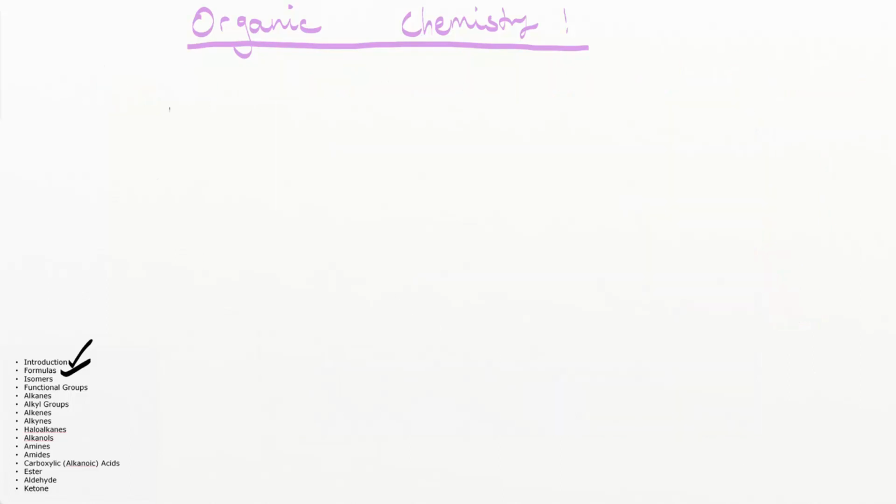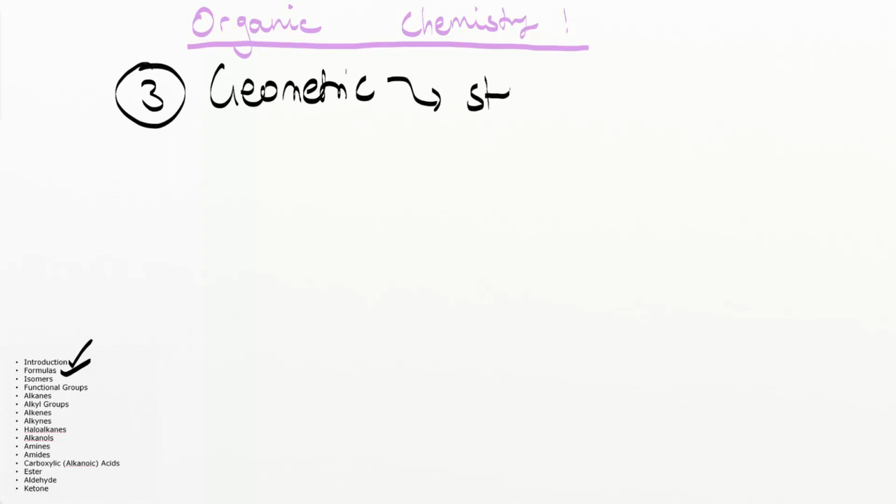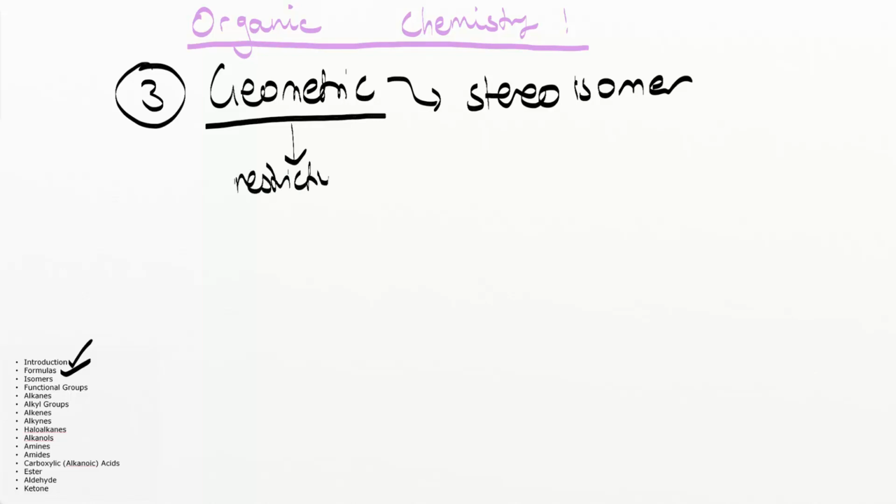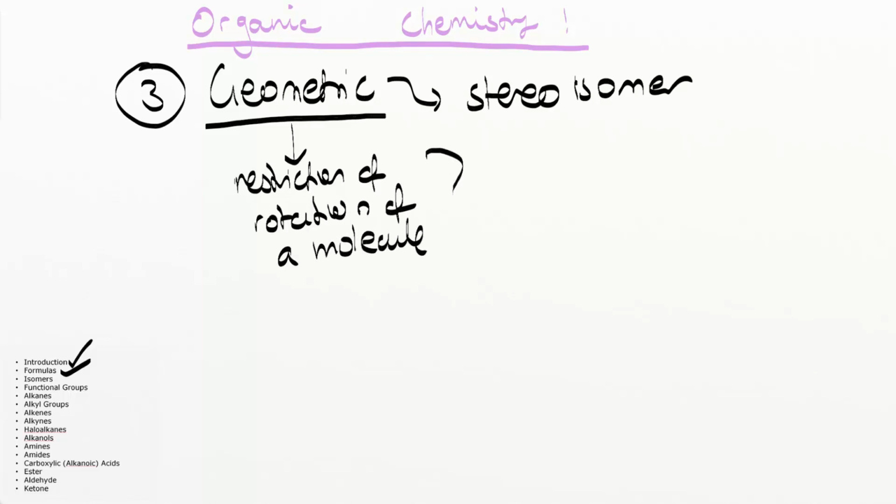Right, lastly, we want to look at the third type of isomer, which is known as the geometric isomer. Geometric is also another form of stereoisomer. So remember that a stereoisomer was a molecule that has the same atoms, but it's organized differently in 3D space. A geometric isomer only occurs when we have a restriction of the rotation of a molecule. So what is the significance of this?